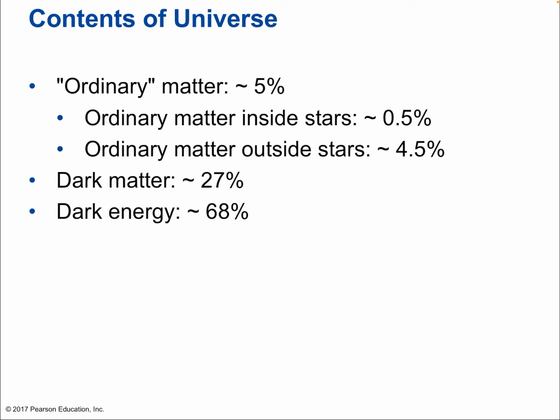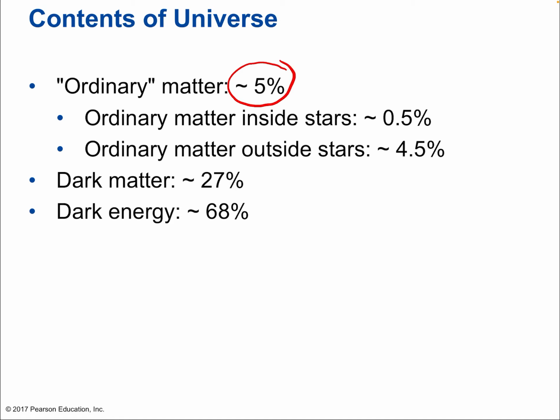Scientists suspect that the entire universe, the hundreds of billions of galaxies that exist in the universe, each of which have hundreds of billions of stars, stars that have planets, stars surrounded by comets and asteroids and huge clouds of gas, all of that ordinary matter, which is an unimaginable amount, makes up only 5% of the universe.